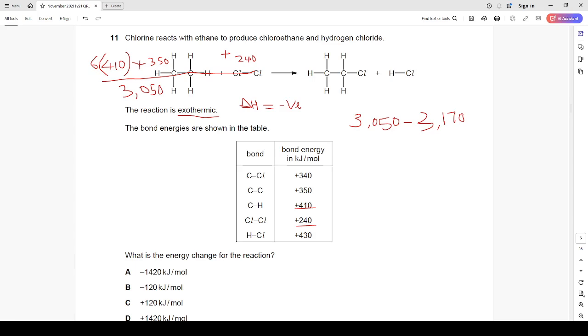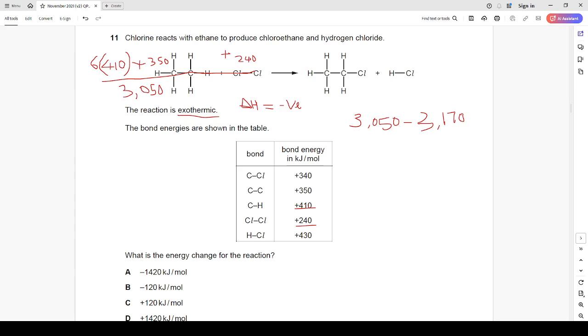That is multiplying 410 by 5. And don't forget that carbon to carbon bond is specifically 350. And the carbon to chlorine bond, which is 340, add all these together with hydrogen to chlorine bond, which is 430. So adding all this together gave me a value of 3,170. Now, don't forget that this is the energy out.